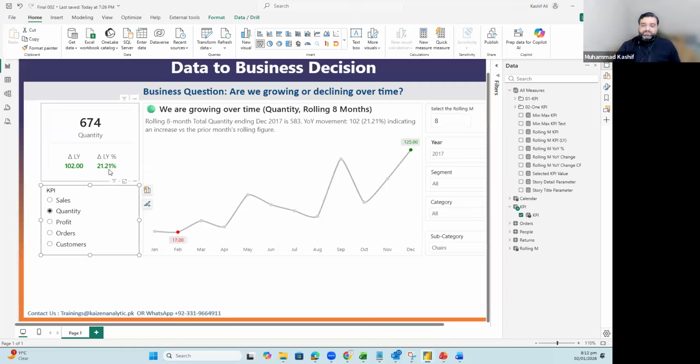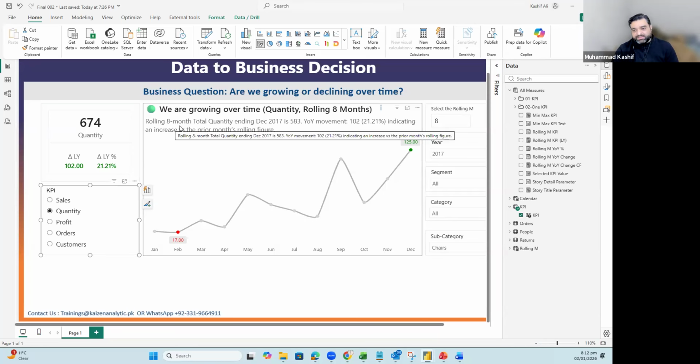Okay, so this is how you can make your visual dynamic. We have made two visuals dynamic. We have made a line chart, the main story title and the subtitle dynamic, and also the card, the absolute variance and the relative variance dynamic. So you can also make this one dynamic. Okay.